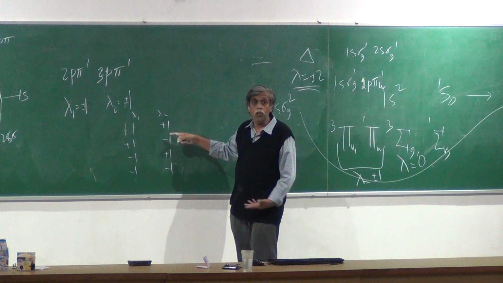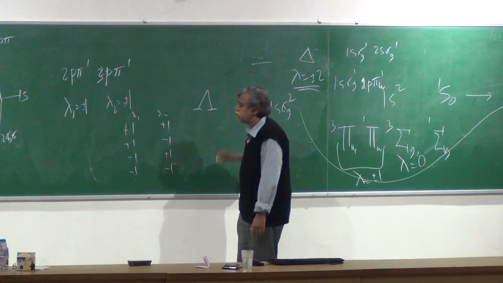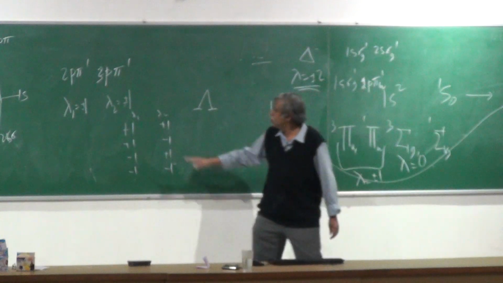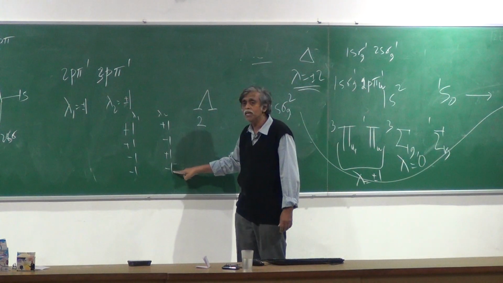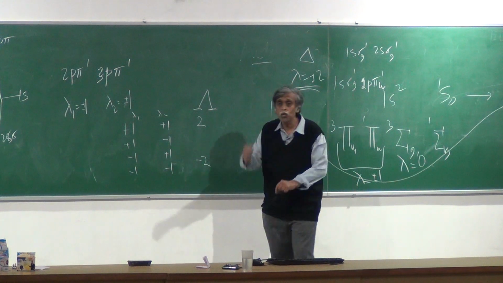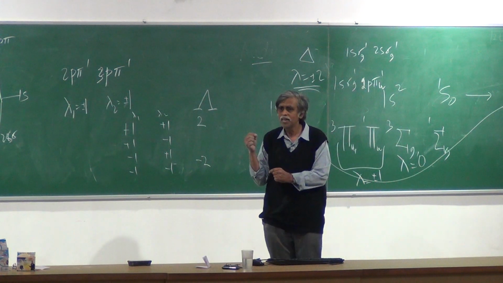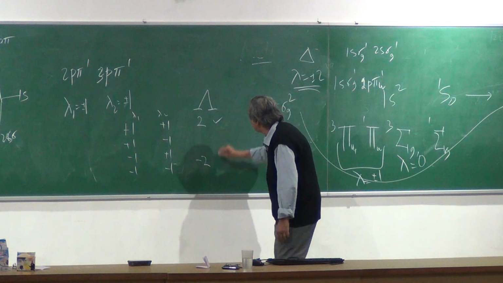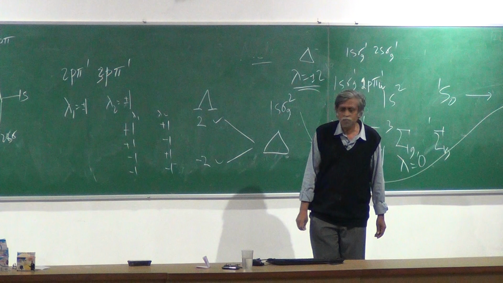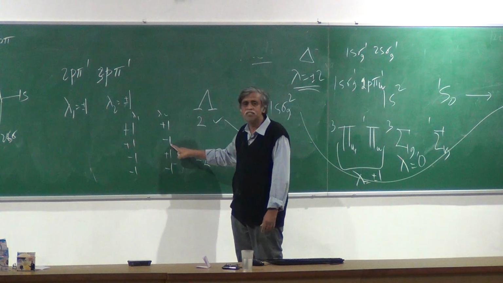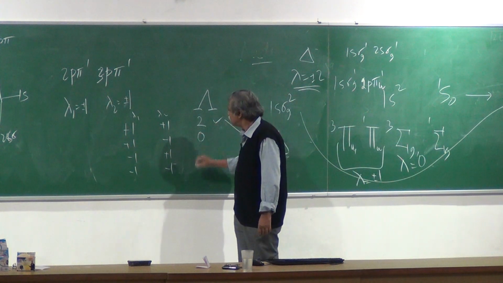And if I add this, what do I get? The capital lambda. What is this going to give me? 2. Now these two together must be what? Delta state. So this and this together should give me a delta state. What is this? 0.